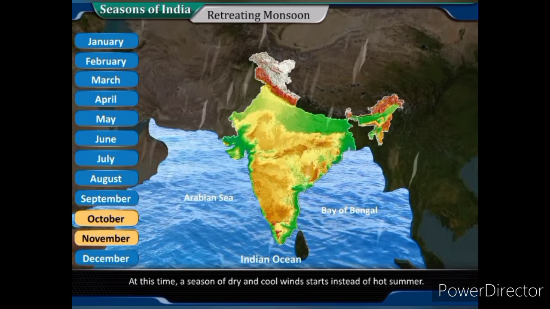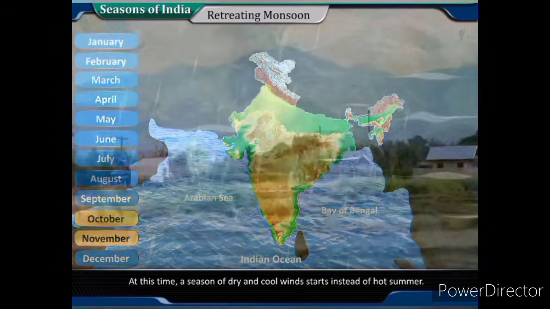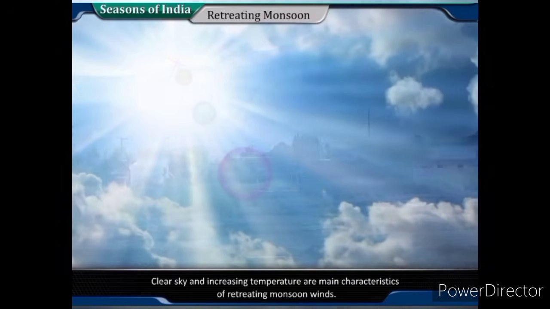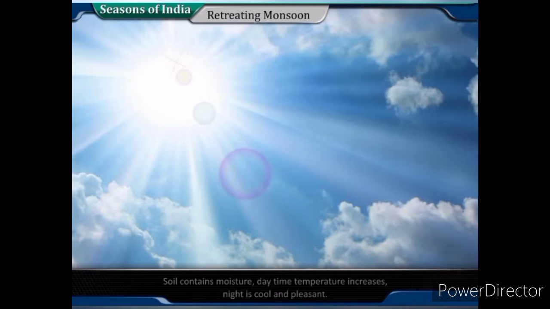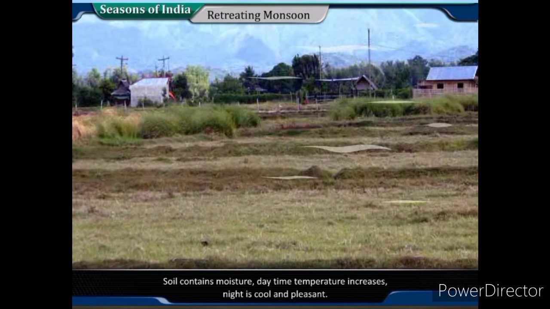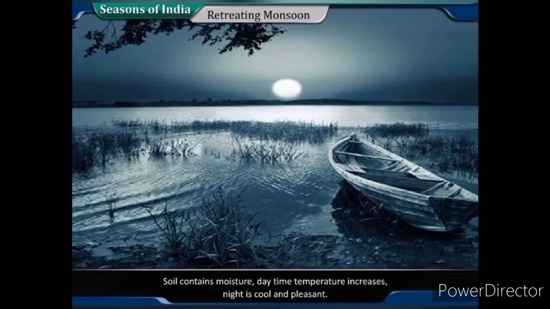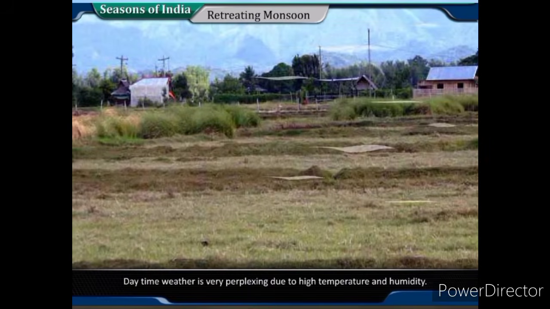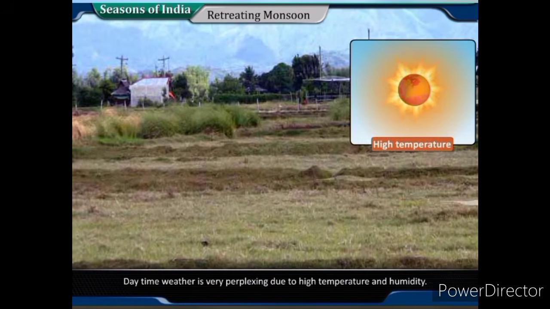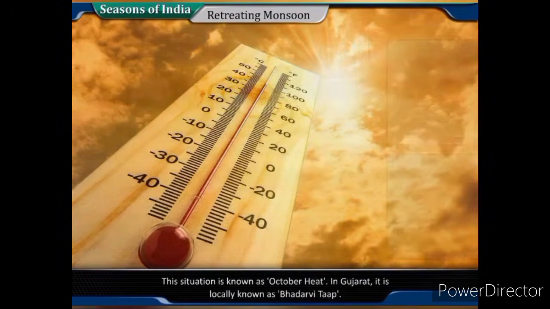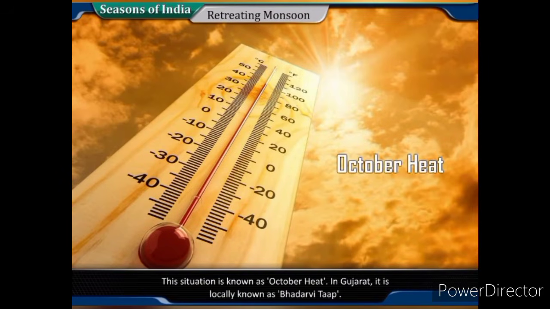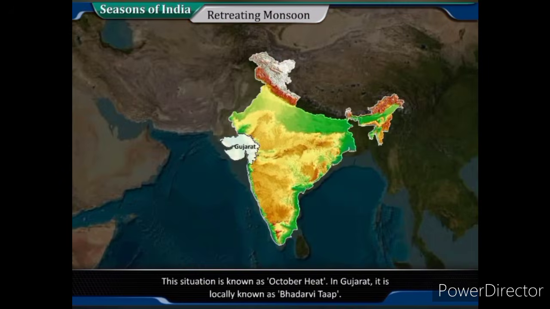At this time, a season of dry and cool winds starts instead of hot summer. Clear sky and increasing temperature are main characteristics of retreating monsoon winds. Soil contains moisture, daytime temperature increases, night is cool and pleasant. Daytime weather is very perplexing due to the high temperature and humidity. This situation is known as October heat. In Gujarat, it is locally known as Bhadarvi Tap.